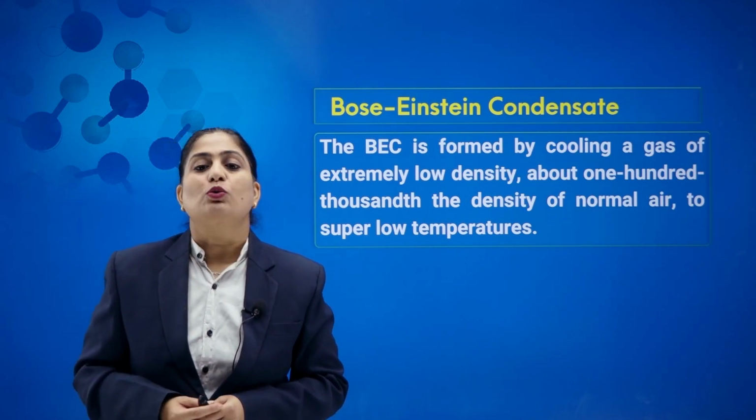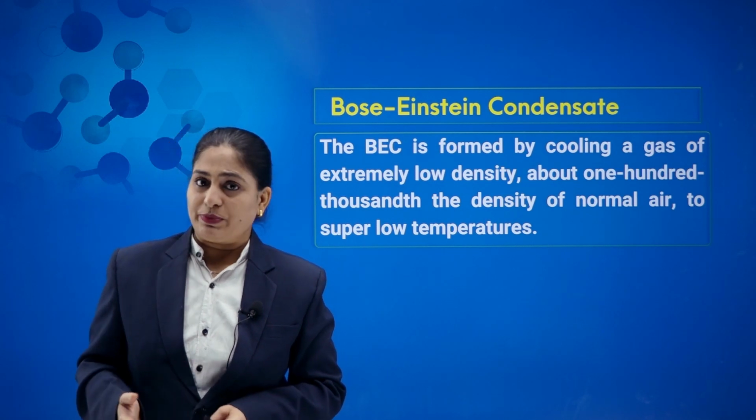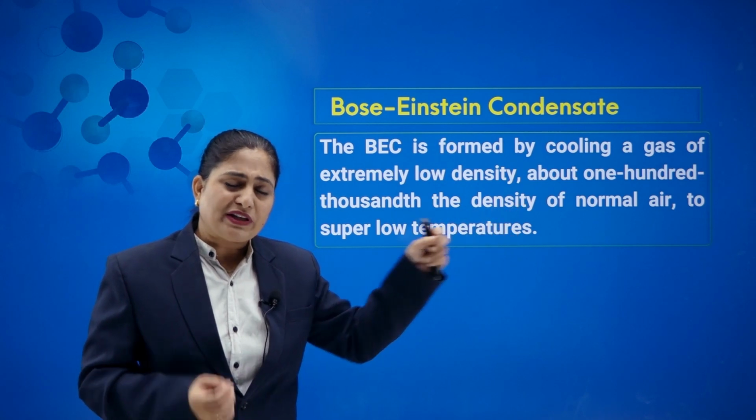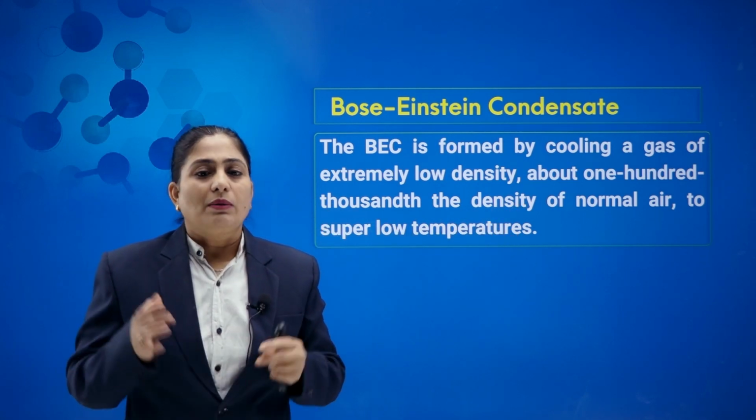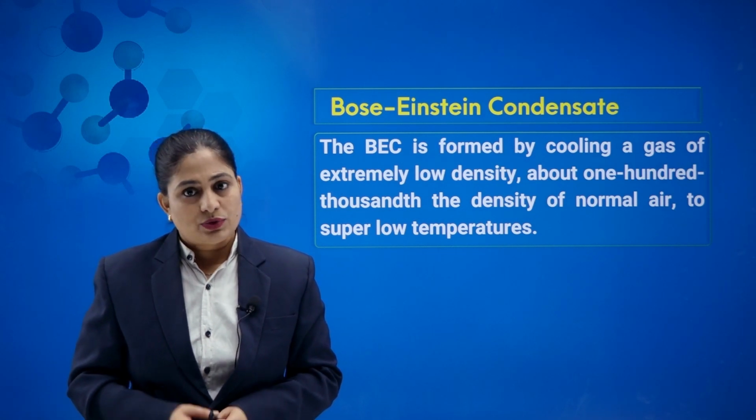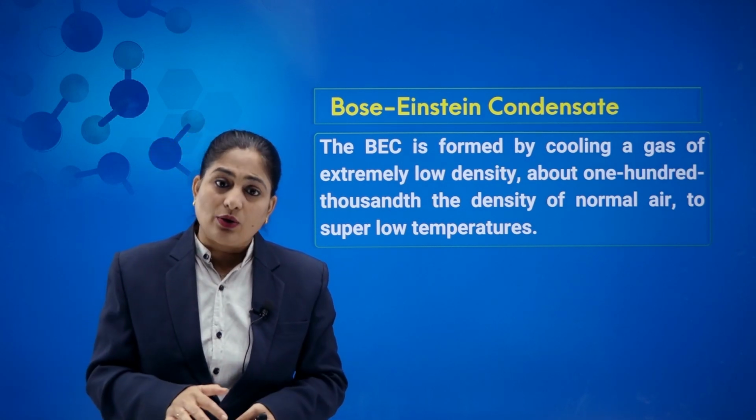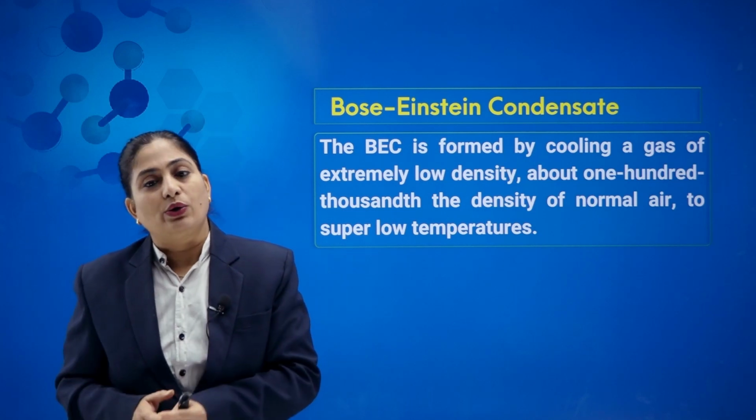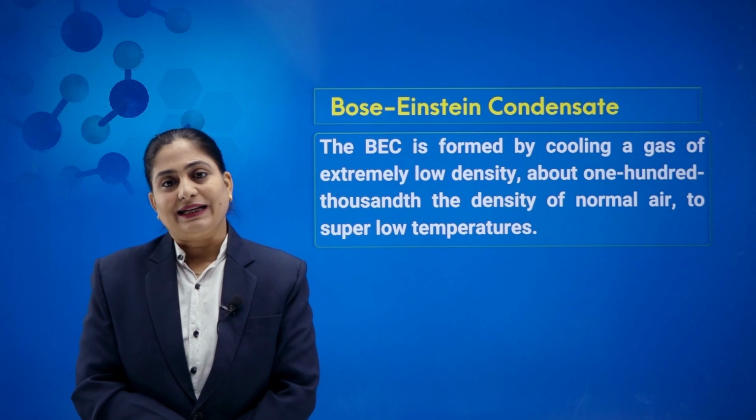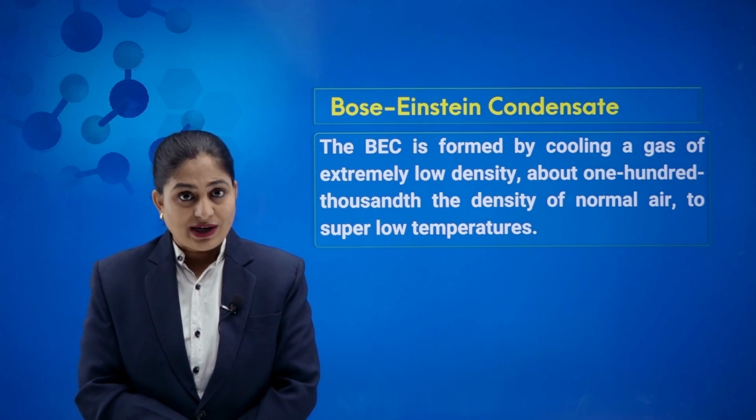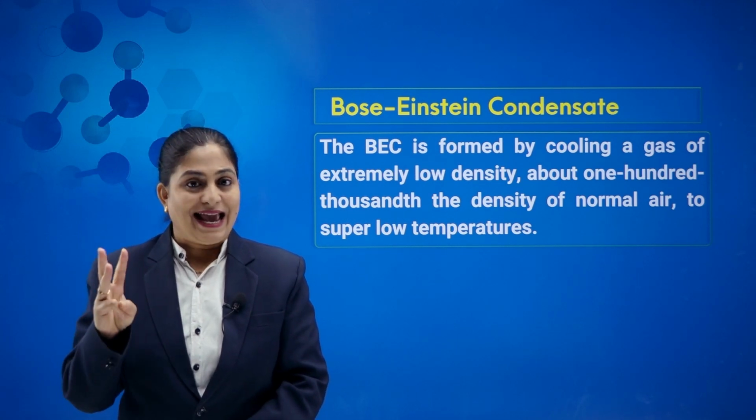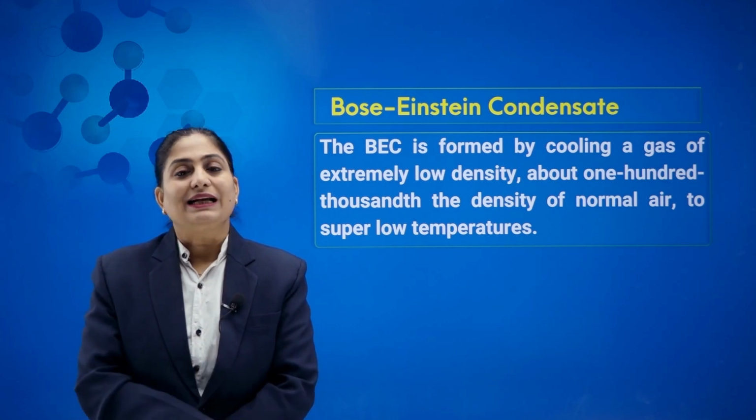And last we have Bose-Einstein condensate. We call it BEC, the 5th state of matter. BEC is formed by cooling a gas of extremely low density, about 100,000 times less dense than normal air. So just by cooling a gas at very low density to super low temperature, it changes into a new state. We call it Bose-Einstein condensate. So in all, now we have a total of 5 physical states of matter: solid, liquid, gas, plasma and Bose-Einstein condensate.